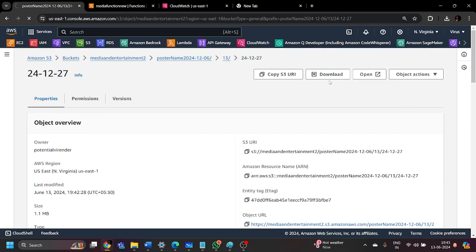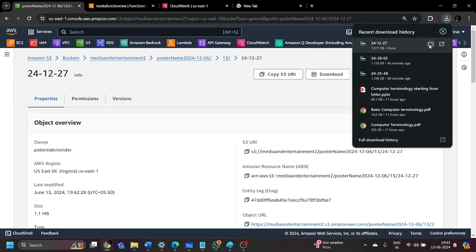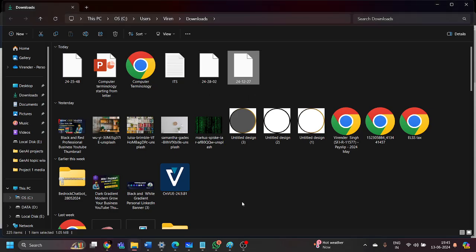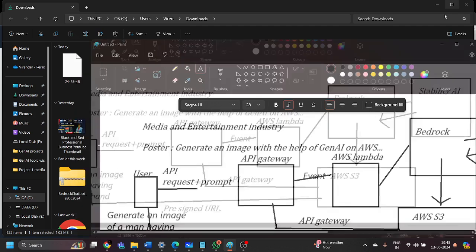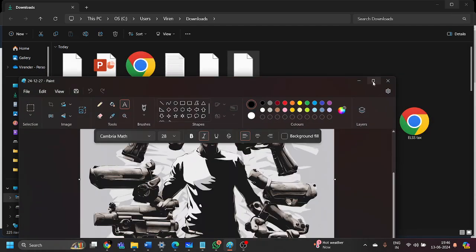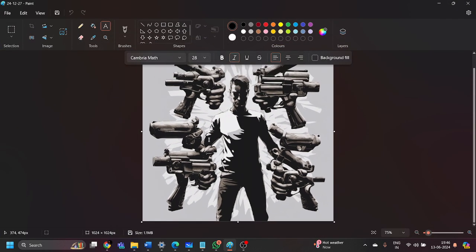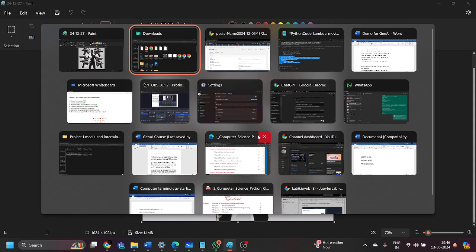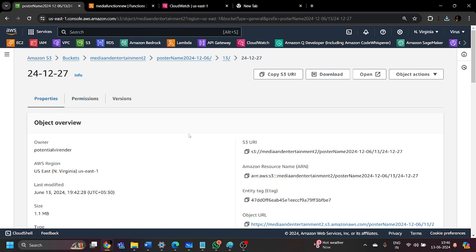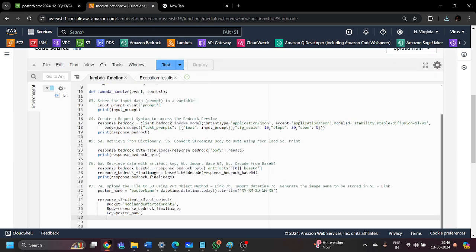Let me download this inside our local system. The image is going to be downloaded inside my local system named 24 12 27. Let me go to the path where it has been downloaded, open it in Paint, and try to see that particular image. As you can see, it has generated the desired output, an image of a man having guns in his hand. It is not a perfect output, but as of now, for the purposes of the project, it is a pretty good output generated by this Lambda function we have used.